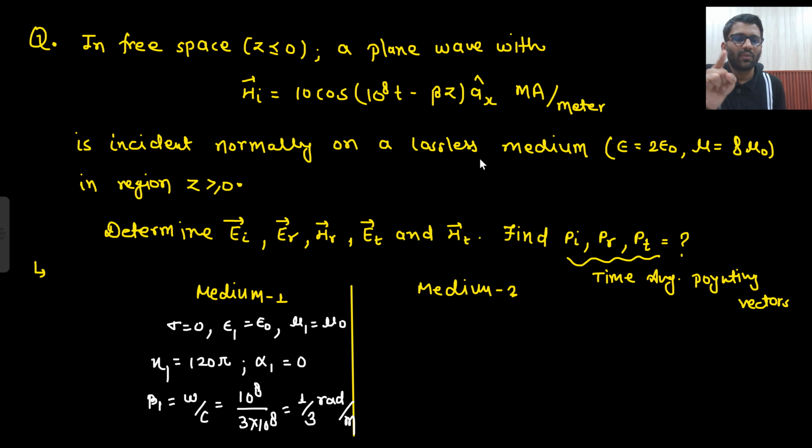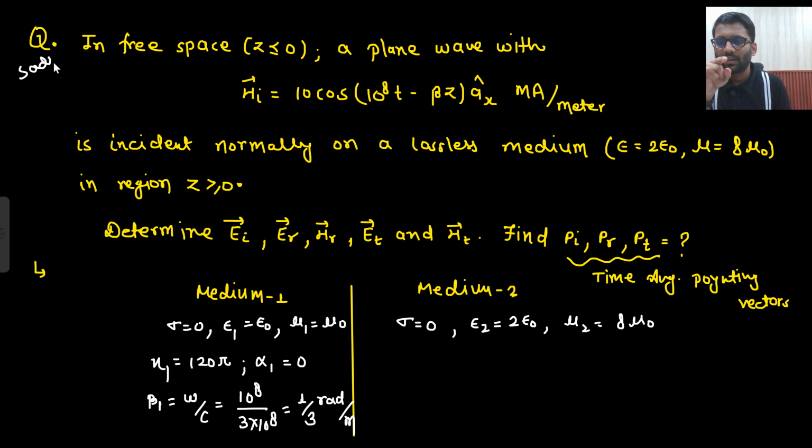It is incident normally on a lossless medium. Lossless, so sigma is 0. Epsilon 2 is equal to 2 epsilon naught. Mu 2 is equal to 8 mu naught. This example is from Sadiku, okay. Again, the next example is framed by me, but this is the example from Sadiku. Next will be mine only.